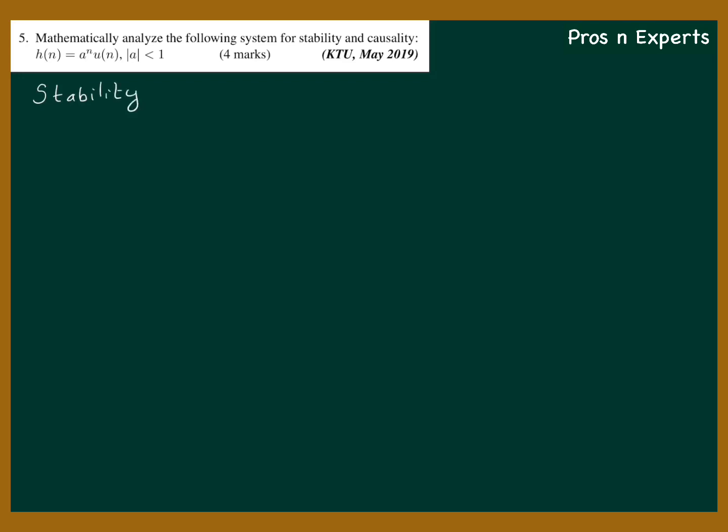How will you check whether a system is stable or not? It is very simple. A system is stable if sigma n equal to minus infinity to infinity mod h of n will be a finite value.